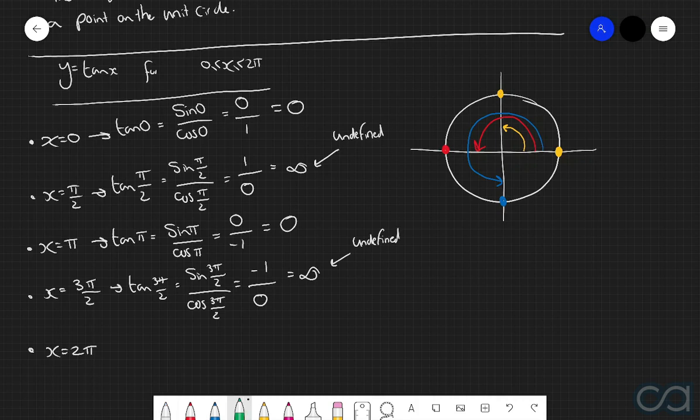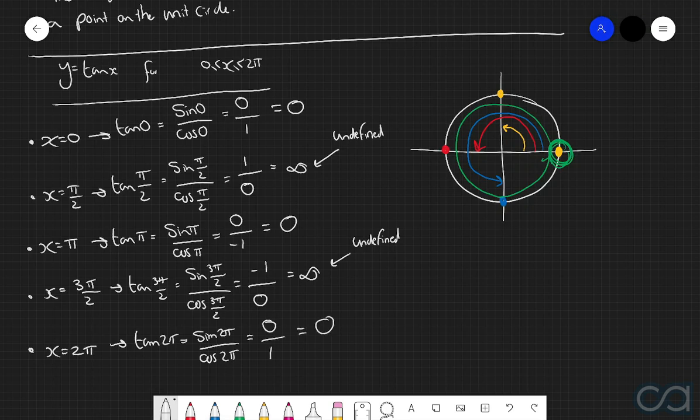And then finally, when we consider x equals 2 pi, this is the same as a full revolution around the unit circle, so we're going to reconsider this point over here, in which case tan of 2 pi will be equal to sine of 2 pi divided by cos of 2 pi. Sine of 2 pi is equal to 0, cos of 2 pi is equal to 1, which is equal to 0. Now, let's quickly go around the unit circle and make sure that each of these answers make sense.